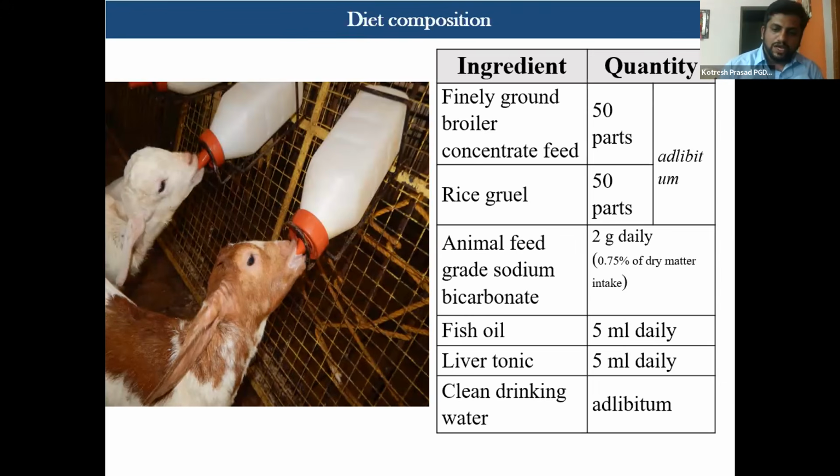The animal feed grade sodium bicarbonate should be added, the fish oil should be added, the liver tonic should be added, then clean drinking water should be provided. Though this technology is very costly, you will get very high body weight in a short period. So that's how it is economical.